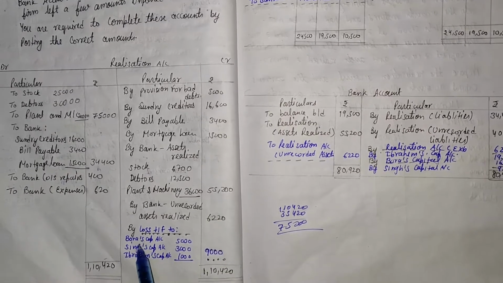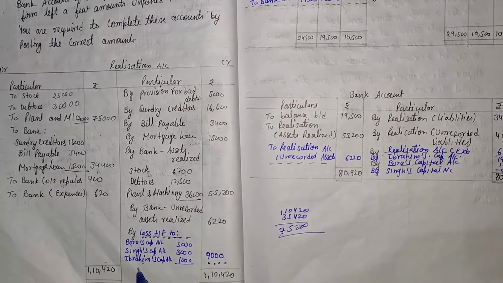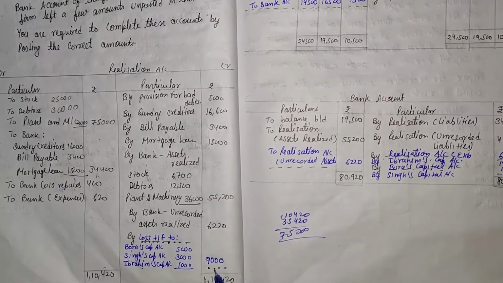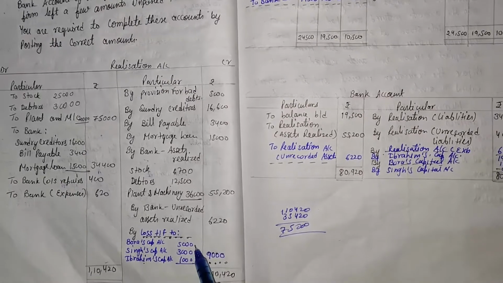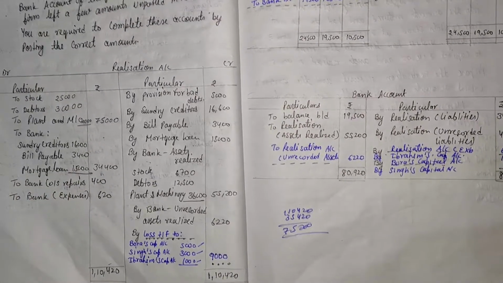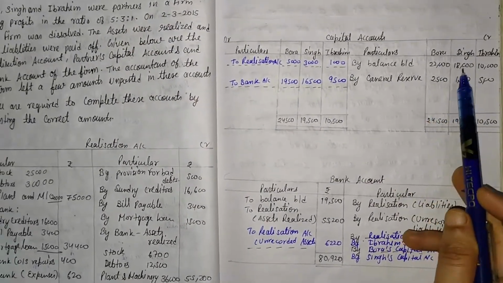And who is the old partner? That is Bora, Singh and Ibrahim, and their ratio is 5:3:1. So that 9,000 is distributed in the ratio 5:3:1, that means 5,000, 3,000 and 1,000. Then one more account is given, that is the capital account, with some information.